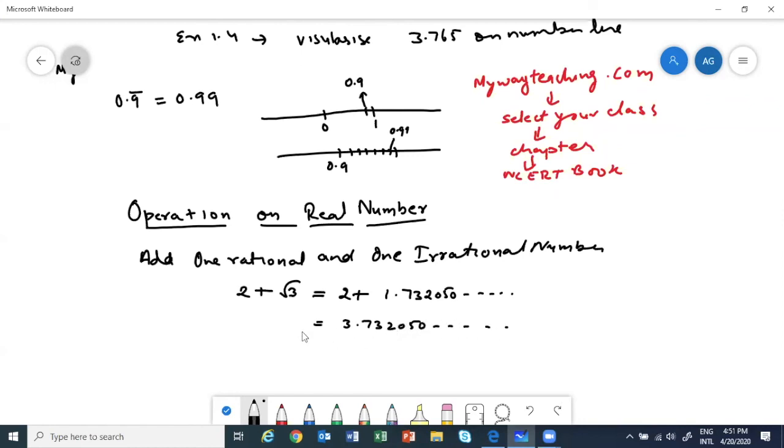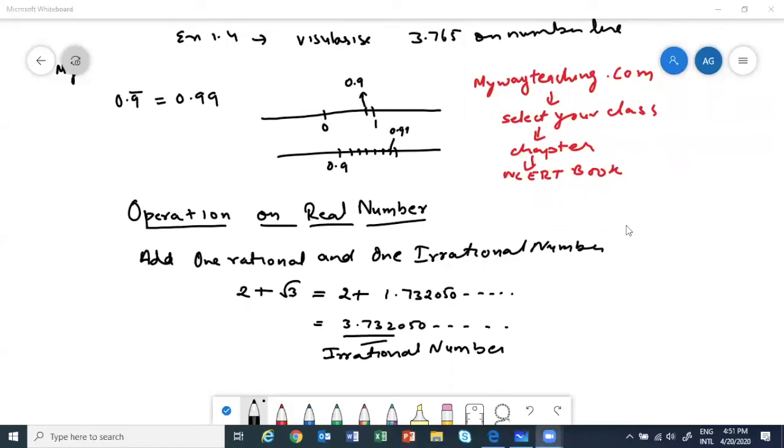So when I add one rational and one irrational, I get an irrational number. You can note it down if you want. So if you add one rational and one irrational, you will get an irrational.